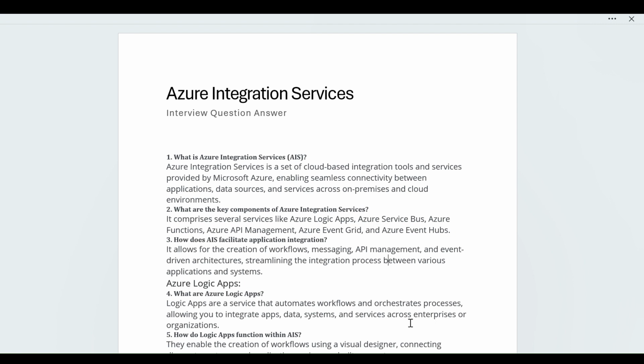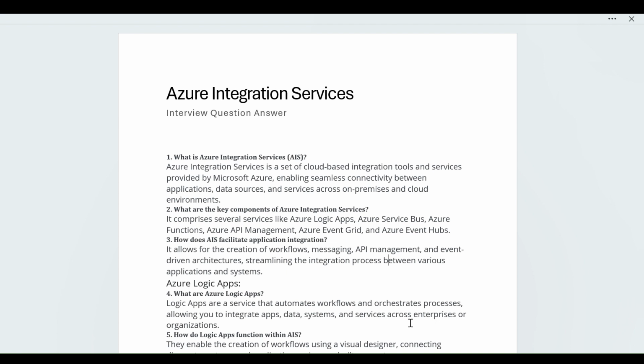Next, the topic of Azure Logic Apps. If they ask about Azure Logic Apps, it is basically used for triggering an action, like triggering an email, such as the welcome email you get when you join a company. That can be created from a Logic App. So first of all, what is a Logic App? A Logic App is a service that automates workflows and orchestrates processes, allowing you to integrate apps, data, systems, and services across the enterprise or organization.